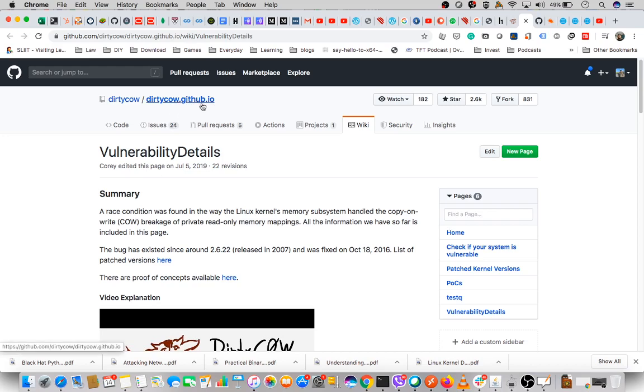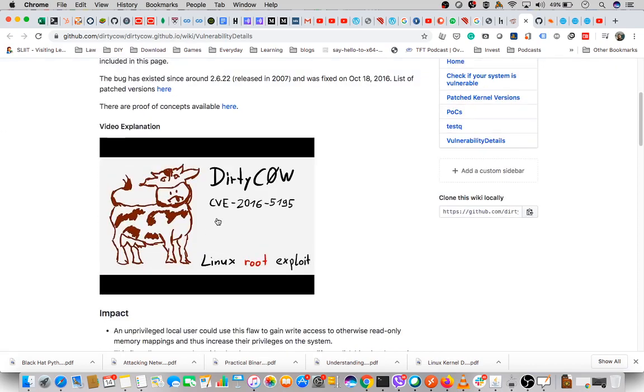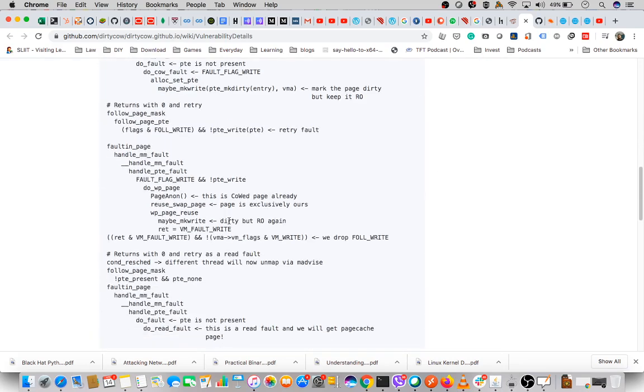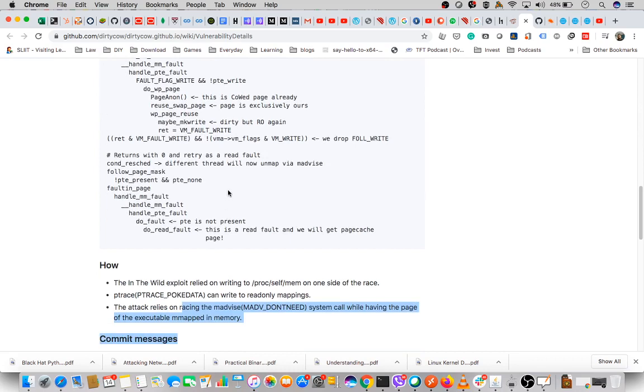There's one called the Dirty COW vulnerability, right? The Dirty COW vulnerability is a Linux root exploitation vulnerability. There's a video also, so you can watch that. It's a bit of a tricky one, but you can still work on that as well, right?